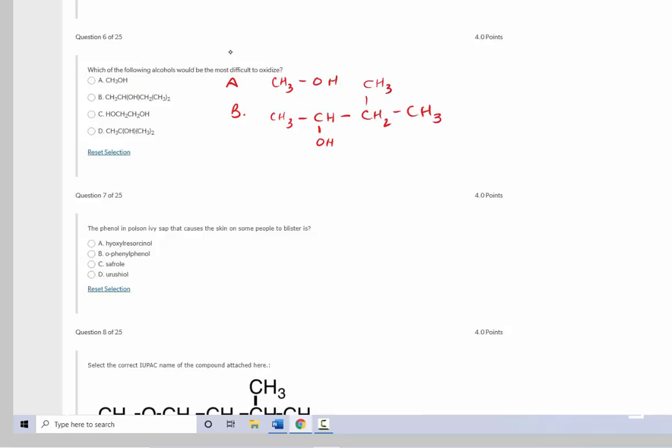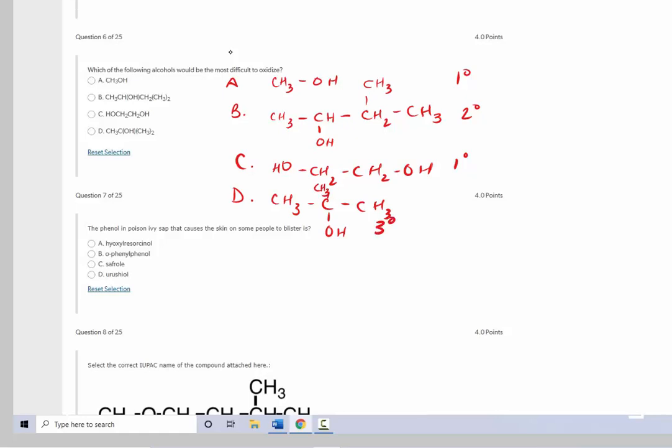CH3. So this is a secondary alcohol. Here's a primary alcohol. C is going to have this kind of structure. So we have two primary alcohols. And then D, we have CH3, COH, CH3.